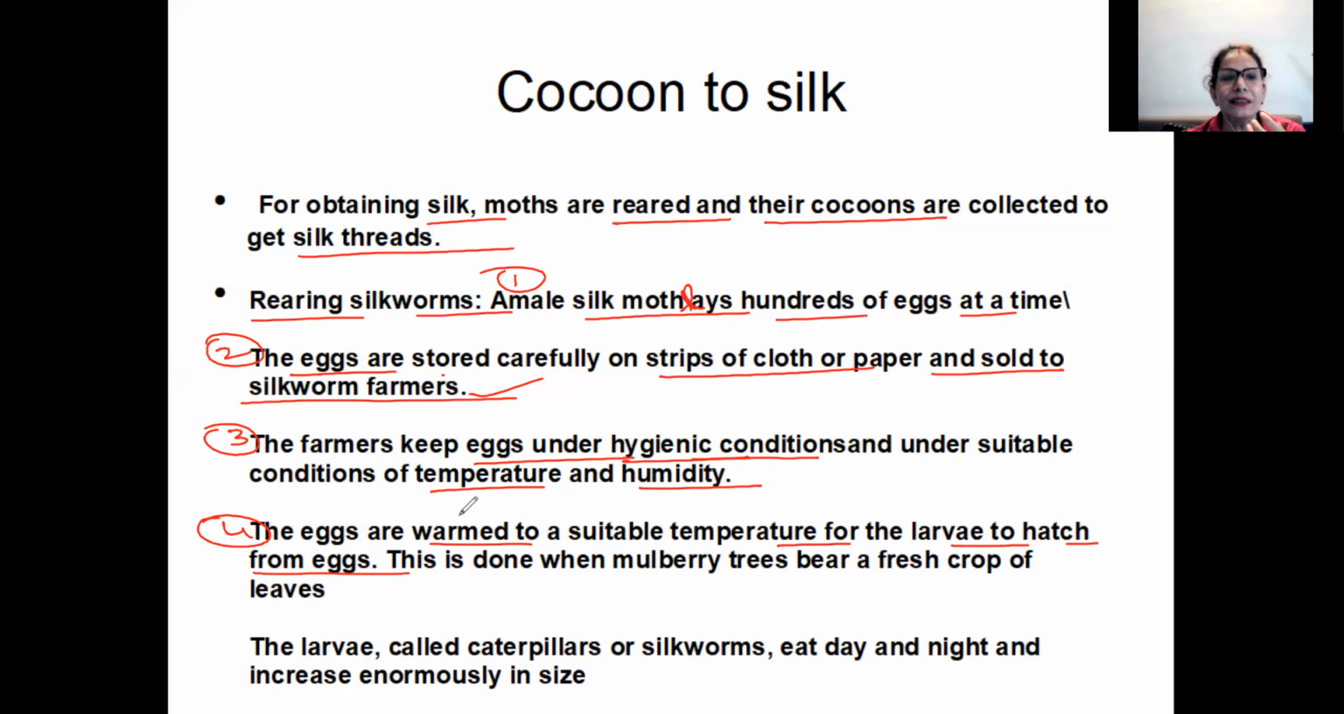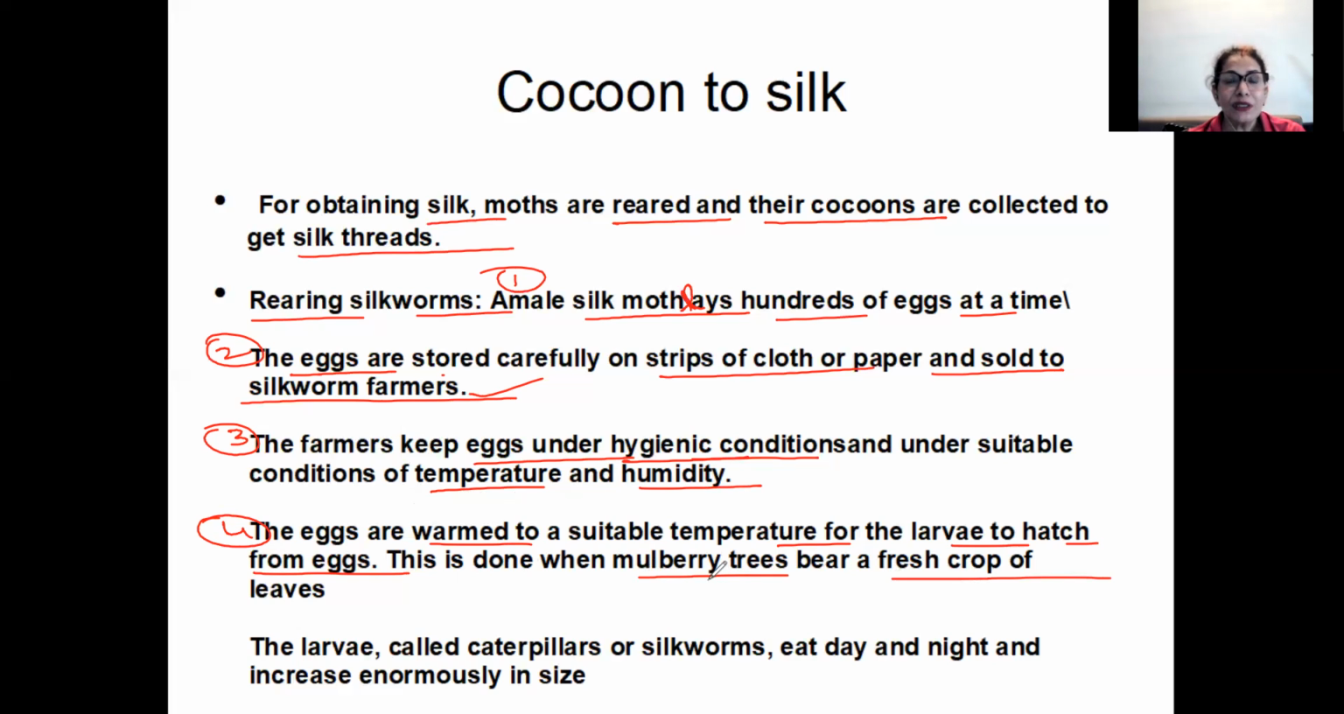So what is done in the rearing of silkworms is, I buy the eggs. I have to buy the eggs; somebody will not just give me the eggs for free. I ensure that the eggs are kept in proper hygienic conditions at proper temperature. After that, the eggs are warmed to a suitable temperature for the larva to hatch from the eggs. This is done when the mulberry trees bear a fresh crop of leaves.